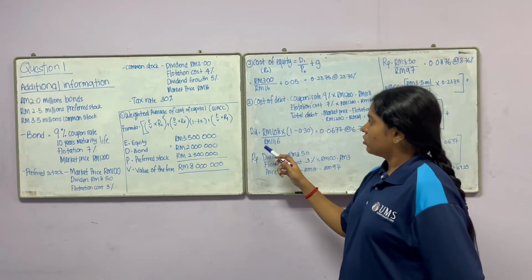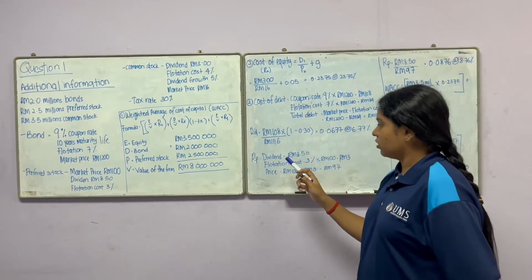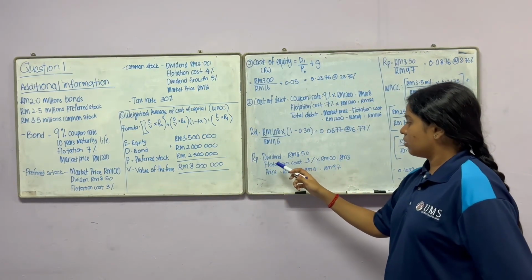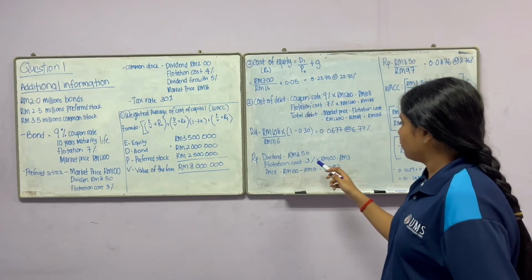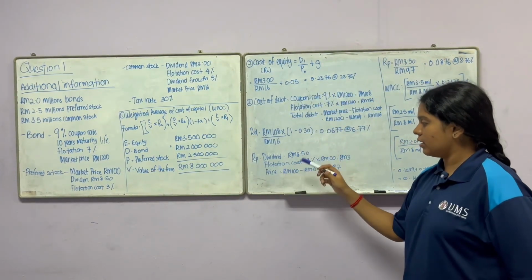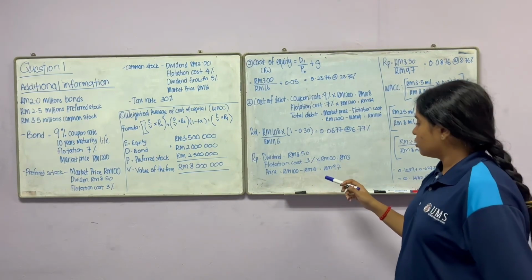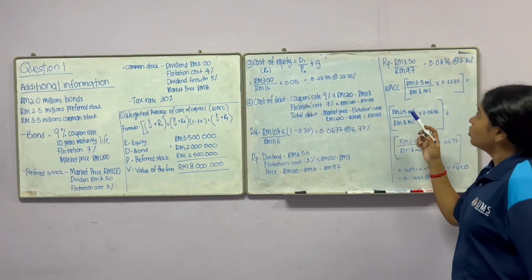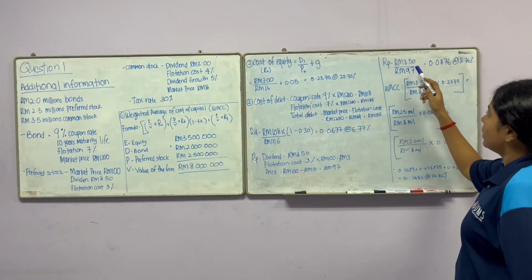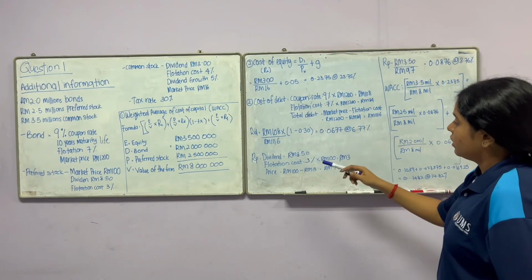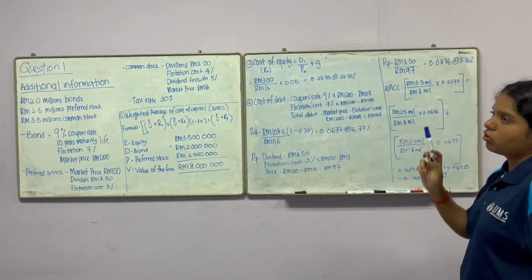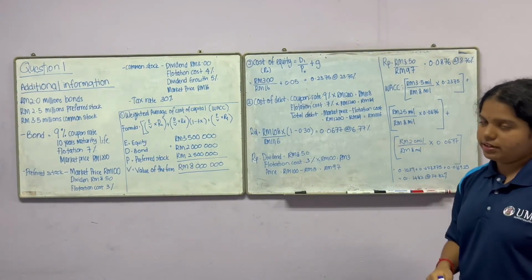Next is cost of preferred stock. For cost of preferred stock, the dividend is 8 ringgit 50 cents. The flotation cost will be 3% times 100 ringgit, which is market price, and the price will be 100 ringgit minus 3 ringgit equals 97 ringgit. So the cost of preferred stock will be 8 ringgit 50 cents divided by 97 ringgit, which is dividend divided by the price, equals 0.0876. We can convert to 8.76%.